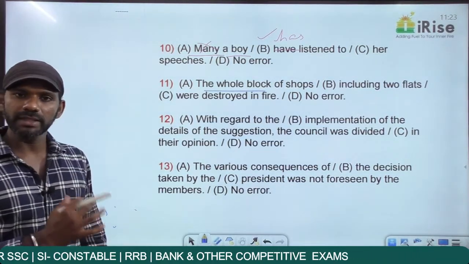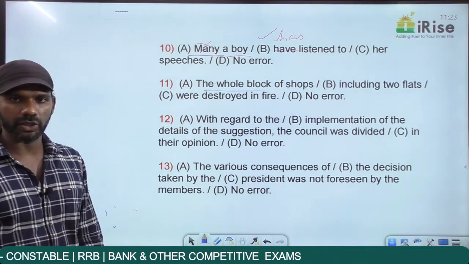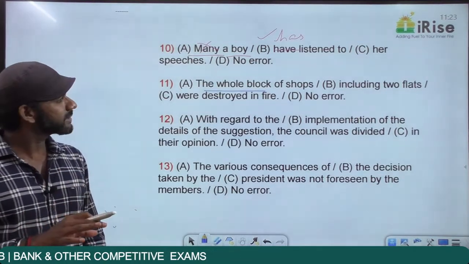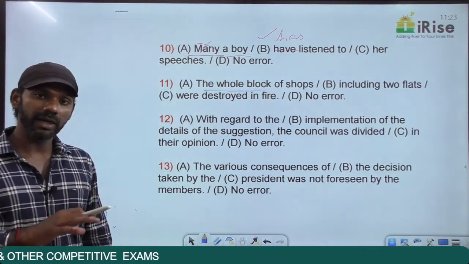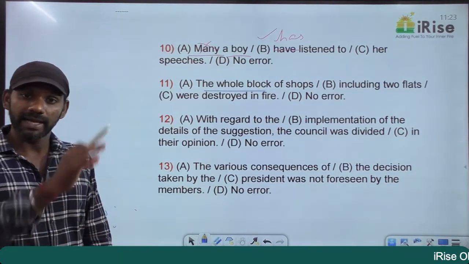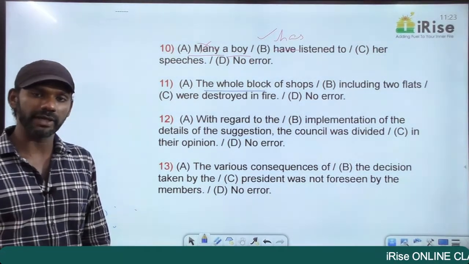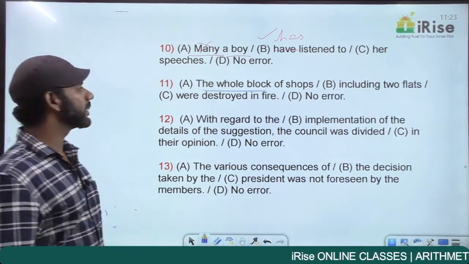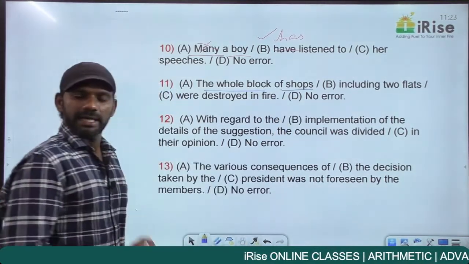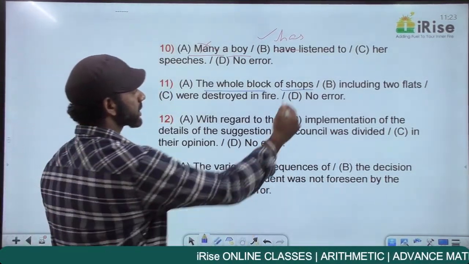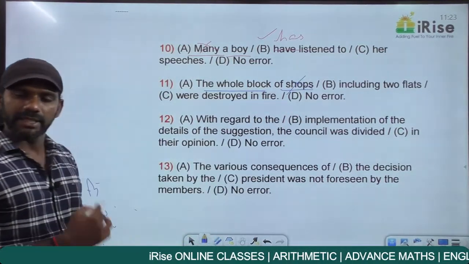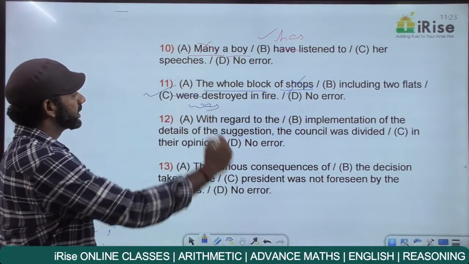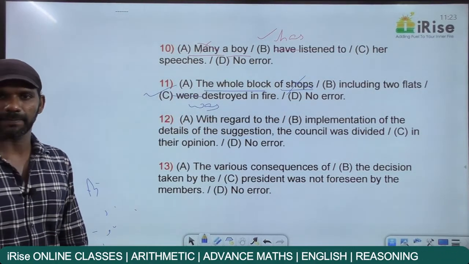Now we have 2 nouns before the verb. Forget about including 2 flats, because shops and 2 flats were included in the whole block, and the whole block got destroyed in fire. That's the meaning of the statement. We have 2 nouns before the verb. One is a whole block and the other one is shops. Going for eliminating the middleman, shops will get eliminated. The whole block, singular, verb must also be singular, was destroyed in fire. Therein, this statement is in part C.